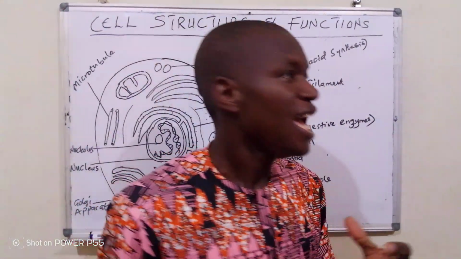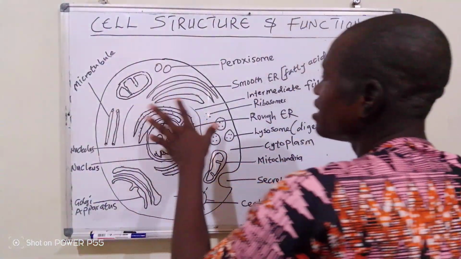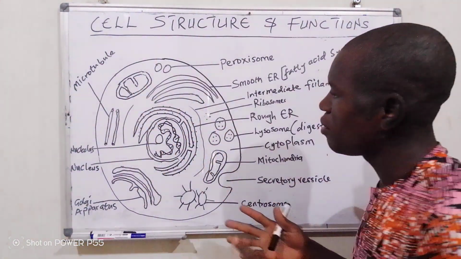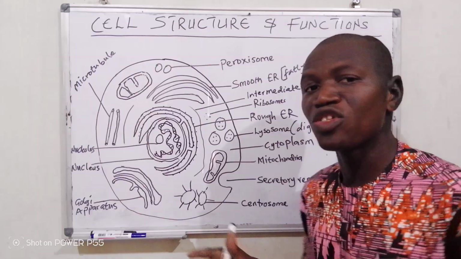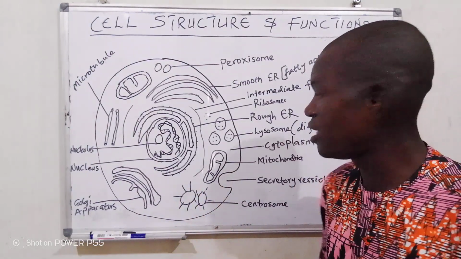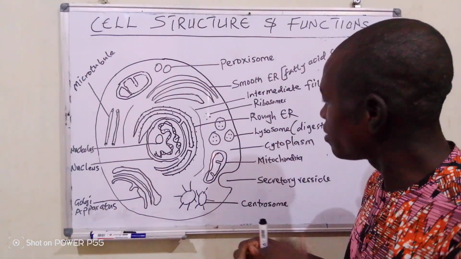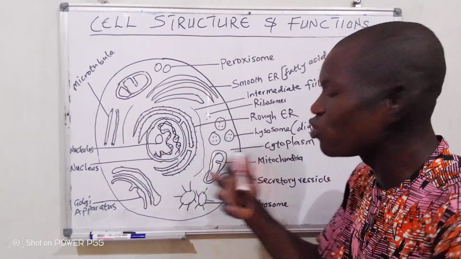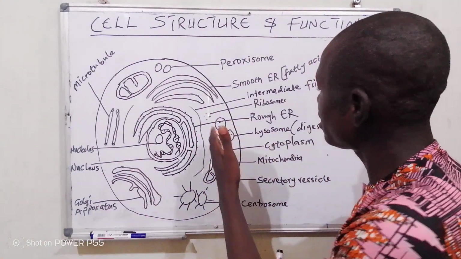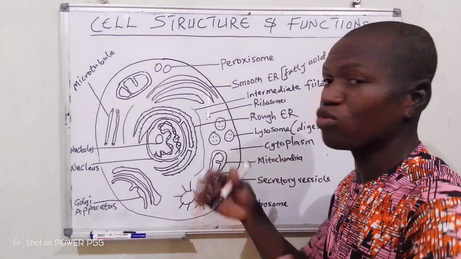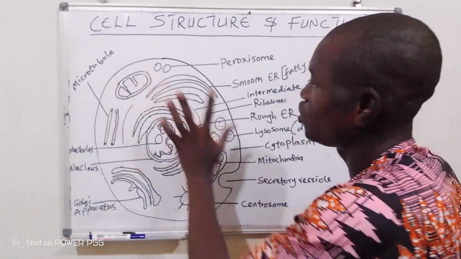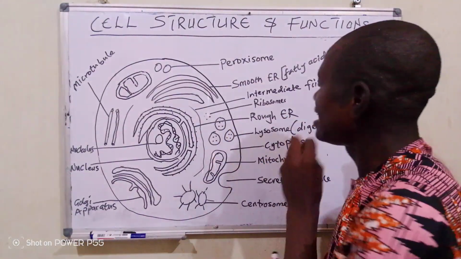What they do is that if there is any defunct cell organelle, any cell organelle that has an issue and is affected and is not playing its function again, these guys will absorb it, break it down, and release that waste product which can be recycled again. For example, if it breaks it down into amino acids, those amino acids could be used again because some of these things have proteins inside too.